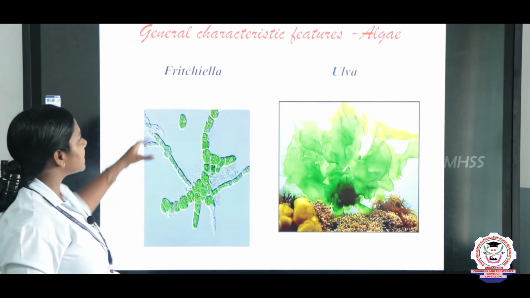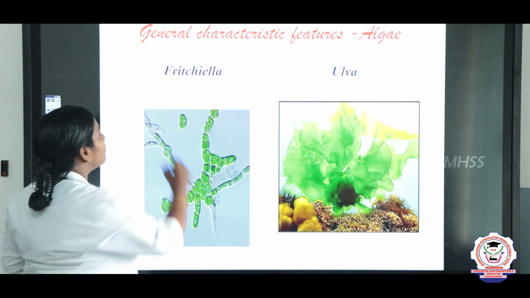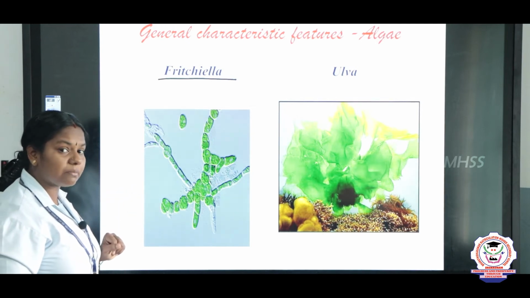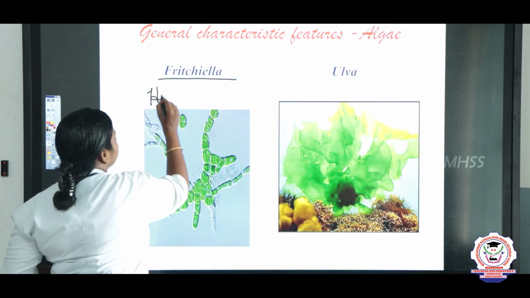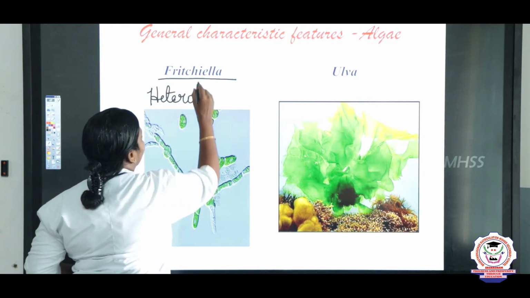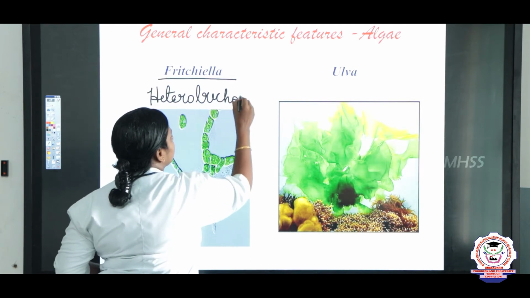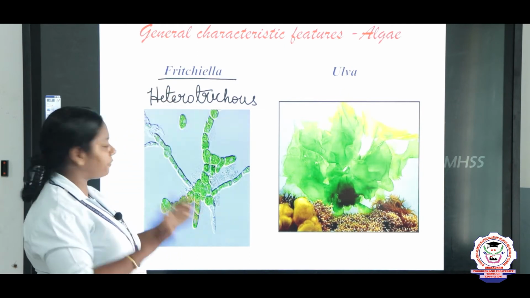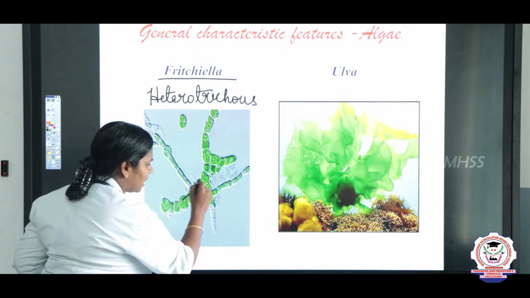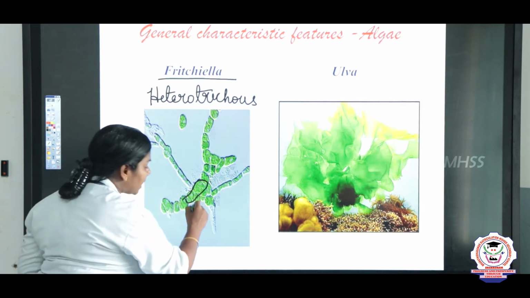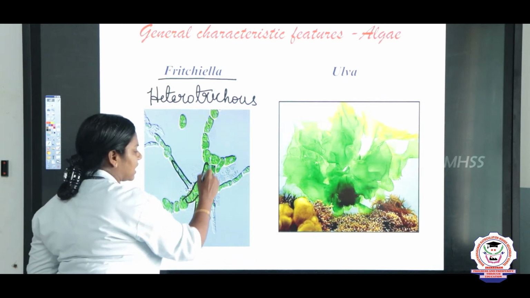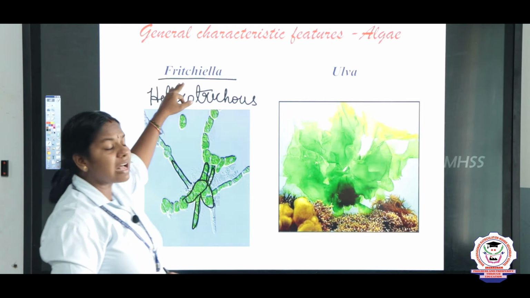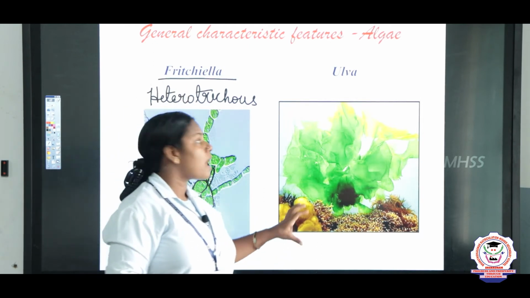Next example is Fritschia. Just pronounce it, children. Fritschia, right? And this algae is an example of heterotrichous. What do you mean by heterotrichous? Trichous refers to hair-like outgrowths, and hetero means different. So there are many outgrowths appearing from a single structure. So this structure we call heterotrichous. Example is Fritschia.